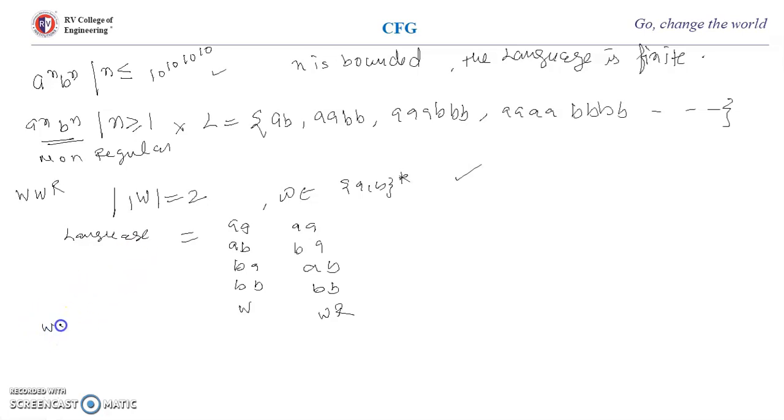Now if I say WWR and W belongs to (a,b) star, there is no such condition like mod of W is equal to 2. So here any combination of a and b can come. If W is ABA, WR should also be ABA.